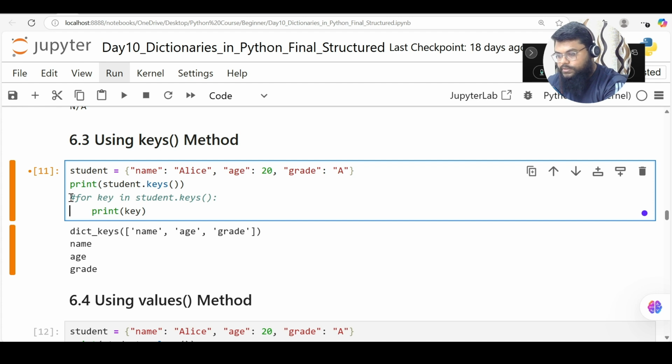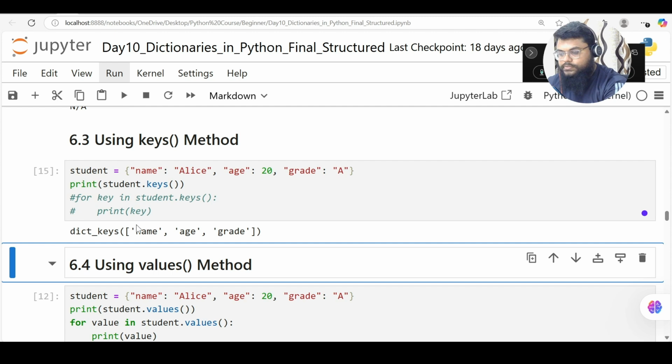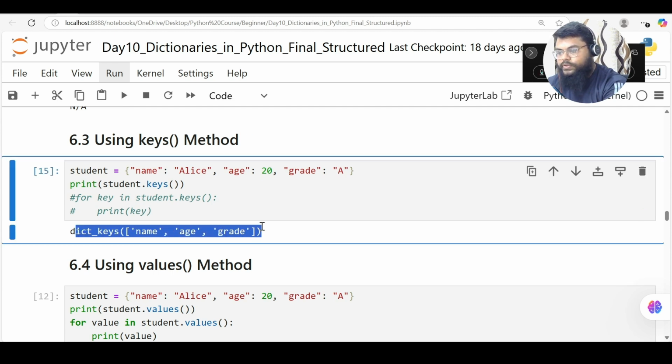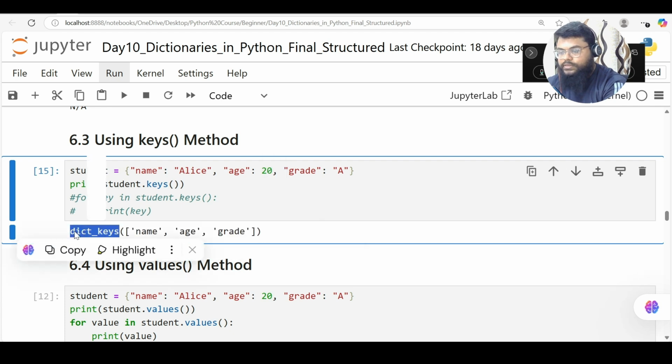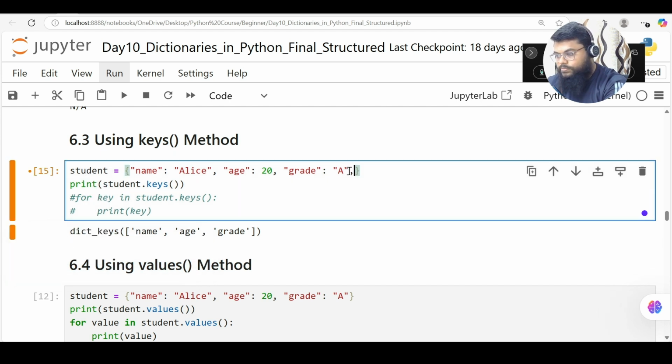Let me comment this out for now. If I run this, it's bringing all my keys only. Here you can see it says dict keys, which means dictionary keys. Name is a key, age, grade. I can add one more, subject.